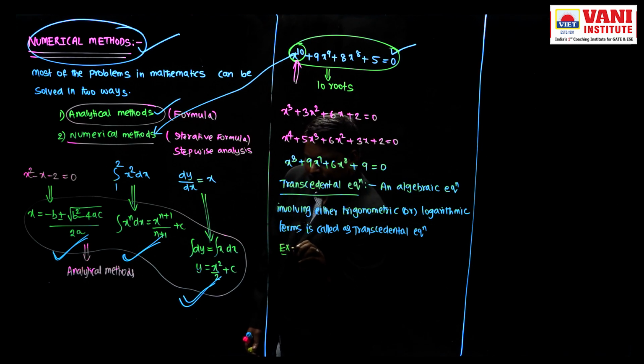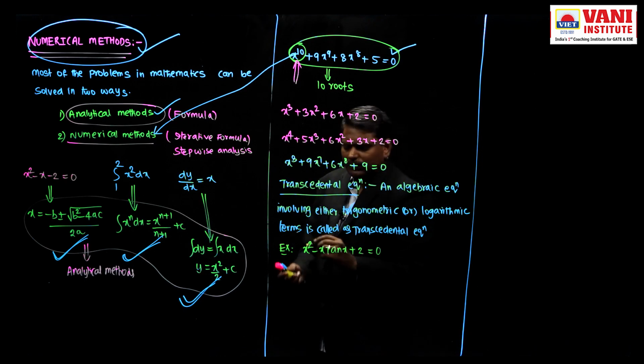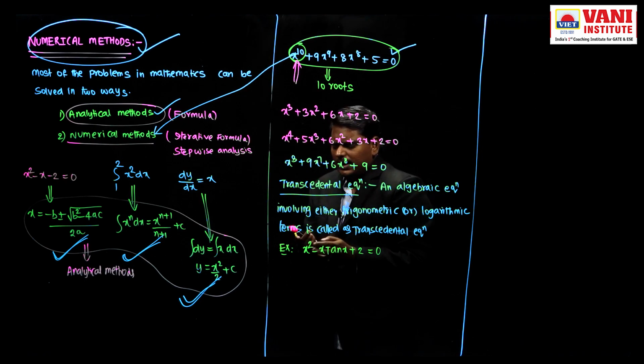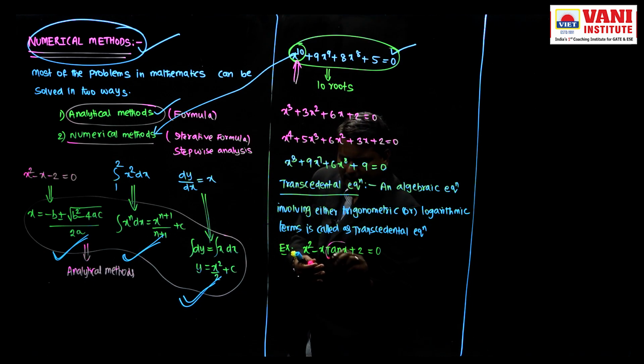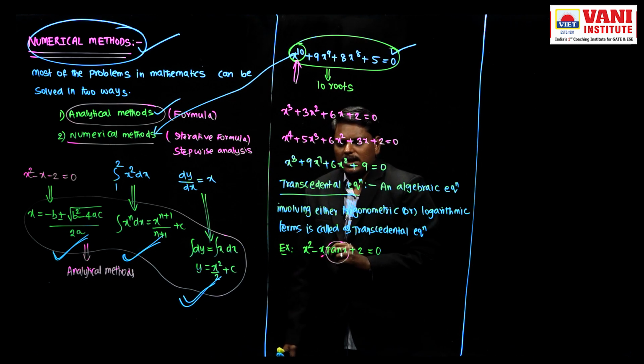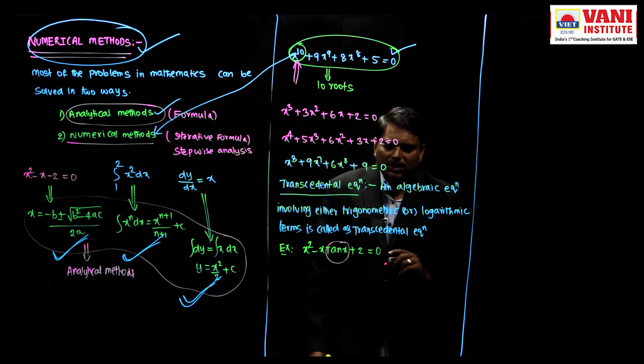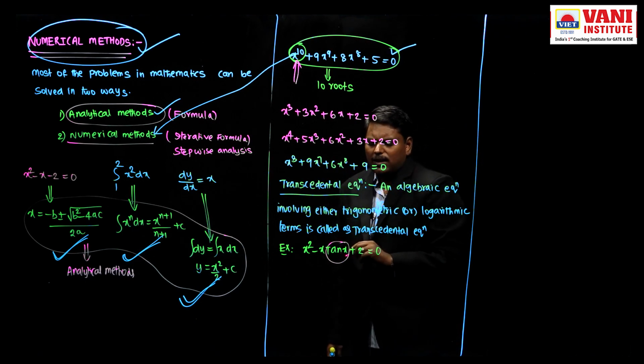Example: x square minus x tan x plus 2 equal to 0. This is an algebraic equation involving tan x. Tan x is nothing but a trigonometric term. So this is an algebraic equation involving a trigonometric term. That's why it is called a transcendental equation. So an algebraic equation involving trigonometric or logarithmic terms is called a transcendental equation.